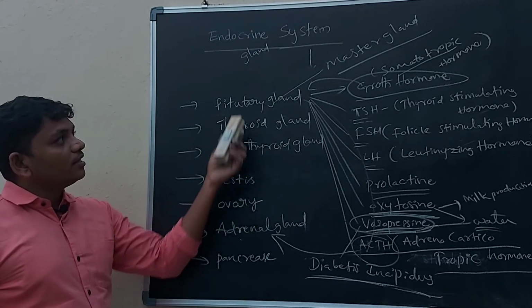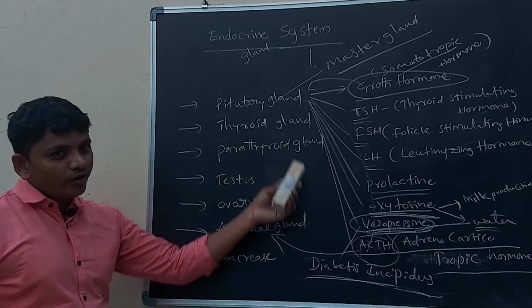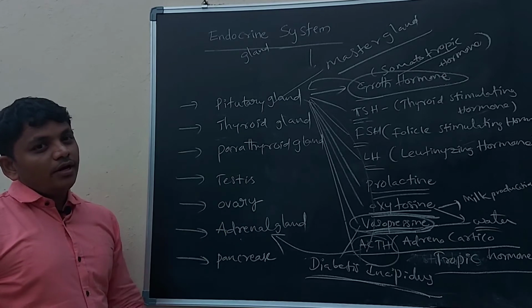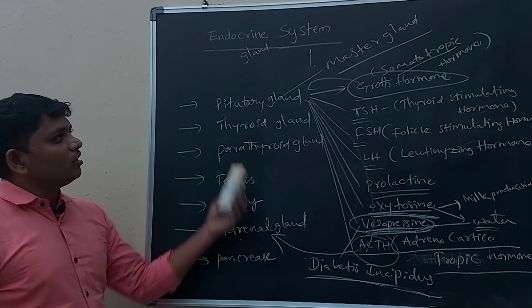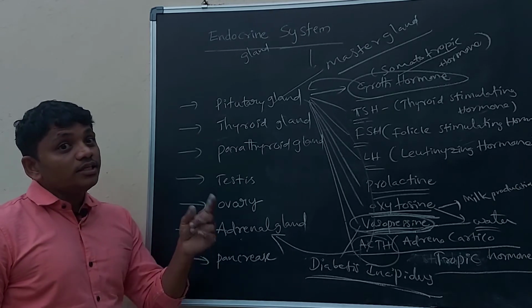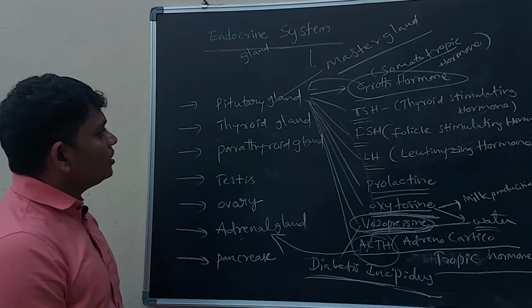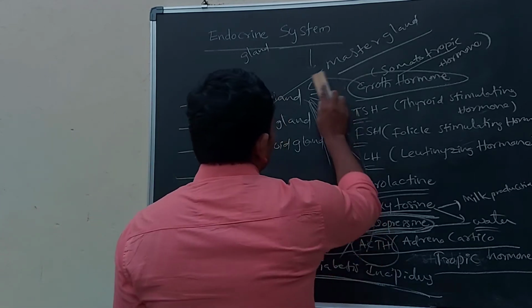That is why this gland is called the master gland. It is motivating other glands and making other glands function. That is why it is called the master gland. The pituitary gland is the master gland. This is also the smallest gland in the human body.